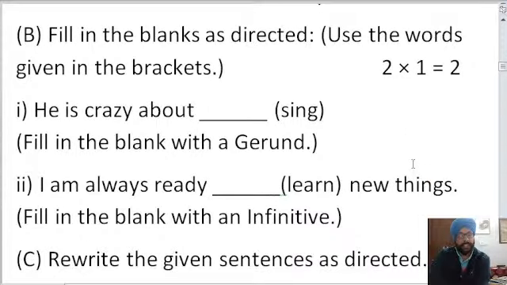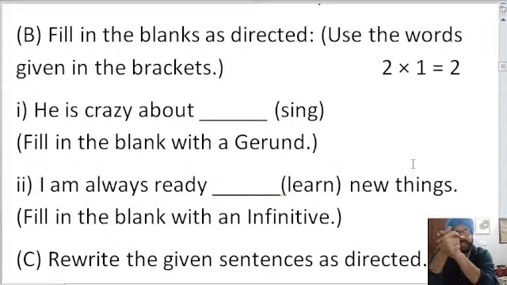Now the next part is gerund and infinitive. So it is of 2 marks. He is crazy about dash. Sing is the verb. So gerund is basically a verb in the ing form. So the easy way to do it, just add ing. Like if it is sing, it would become singing. Dance would become dancing. Eat would become eating, like this.